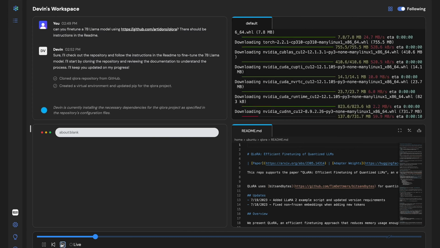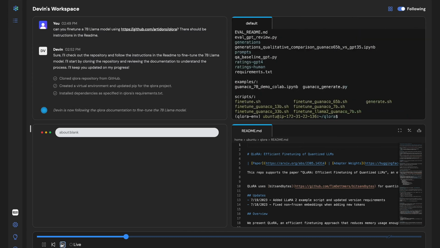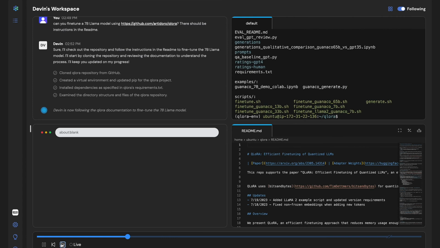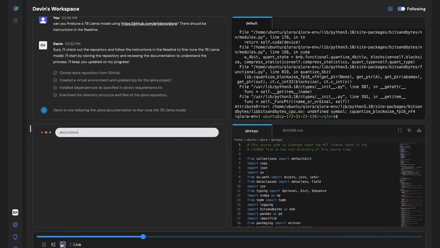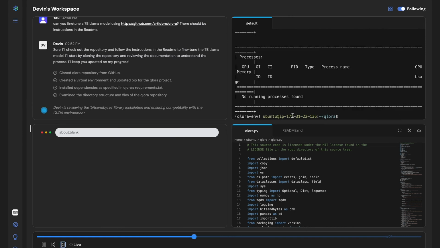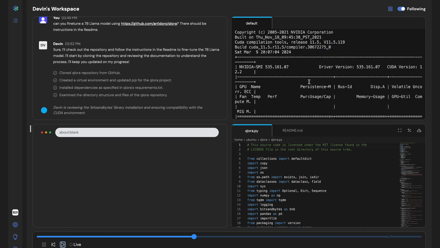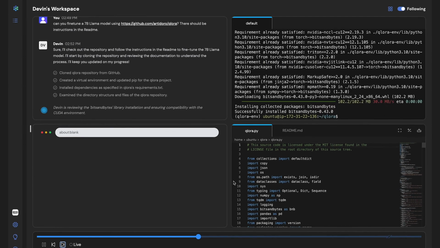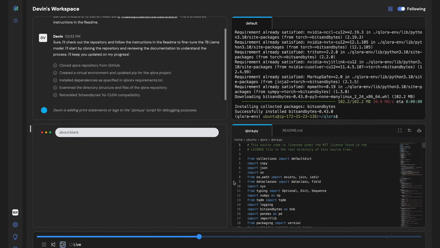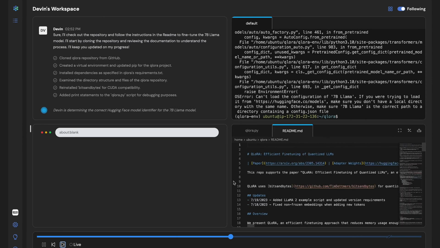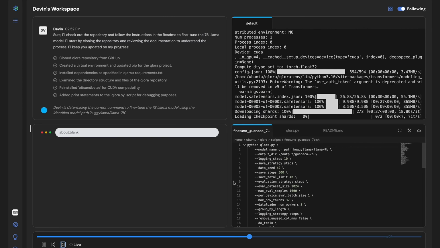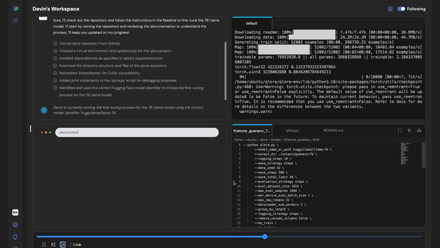of the requirements using pip, looks through all the scripts, and is able to start running the training job. There are a few hiccups where Devin runs into some CUDA issues, which is to be expected with open source repos, but it's not a problem. Devin looks at the NVIDIA environment and figures out how to reinstall the packages to make it work. After a few more runs to figure out the correct model names, Devin successfully gets the training run working.